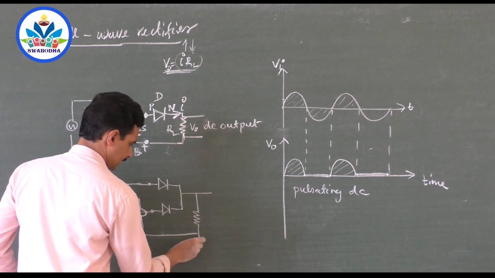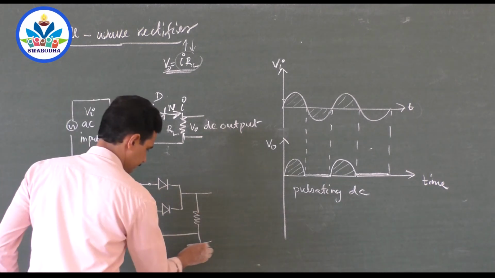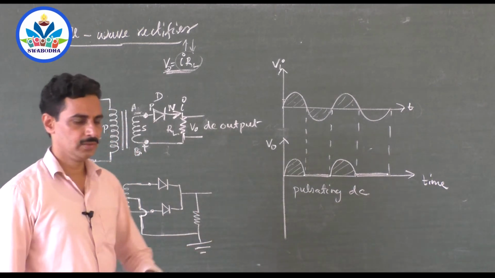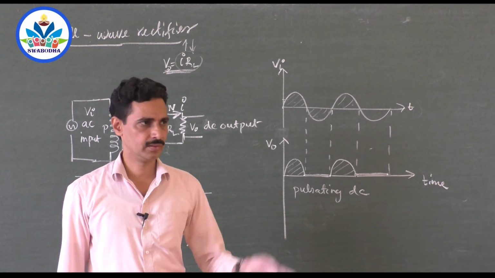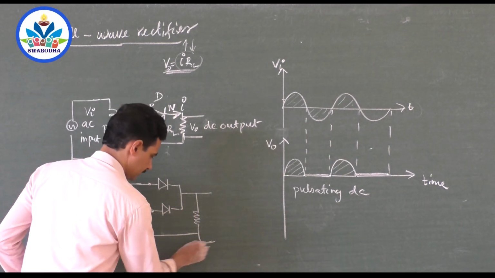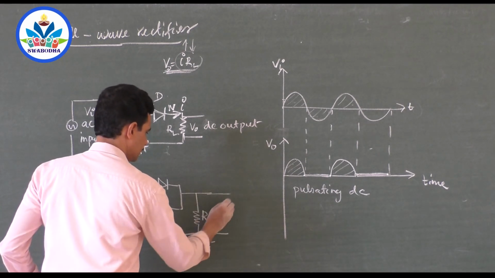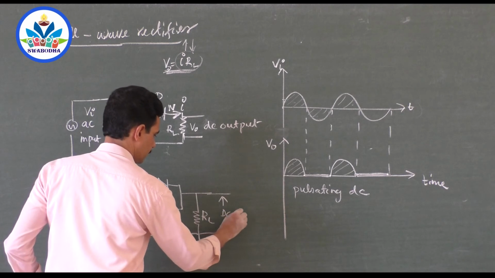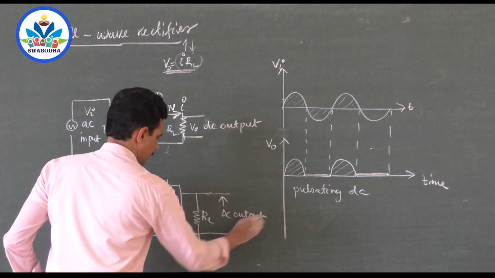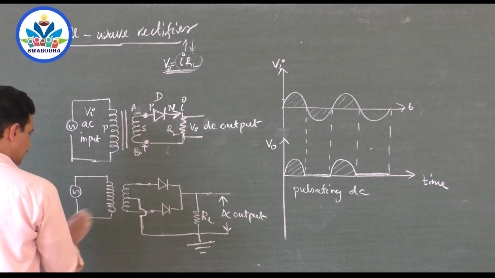What is earth connection? Grounded. Earth is supposed to be at 0 volt, 0 potential. See, even in your house you have an earth connection. It is called the 0 volt potential point. Okay, so here is RL. So this is DC output, and here is AC input, AC input to the transformer.